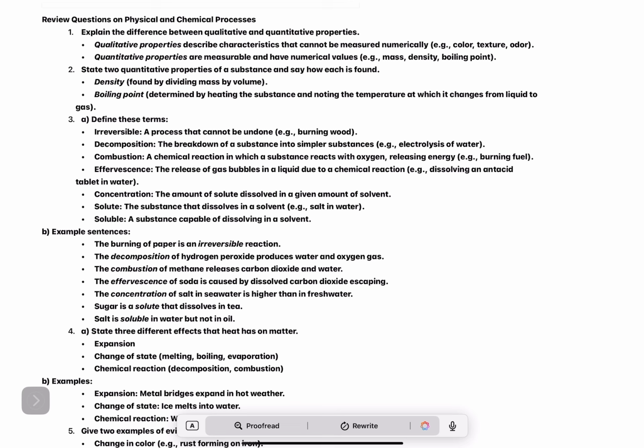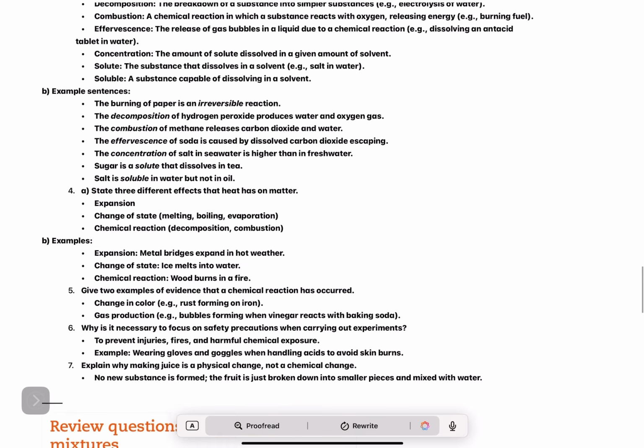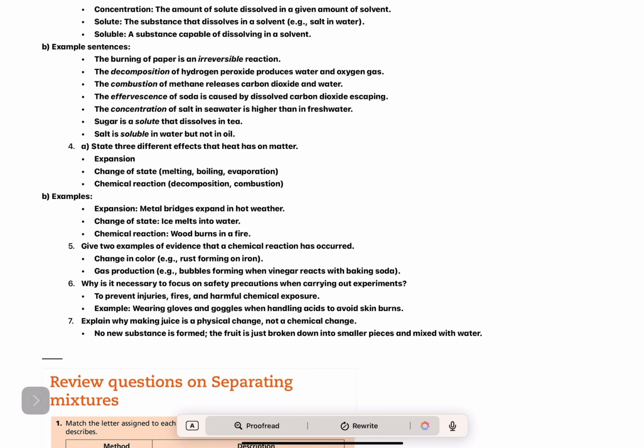Decomposition, the breakdown of a substance into simpler substances, e.g., electrolysis of water. Combustion, a chemical reaction in which a substance reacts with oxygen, releasing energy, e.g., burning fuel. Effervescence, the release of gas bubbles in a liquid due to a chemical reaction, e.g., dissolving an antacid tablet in water. Concentration, the amount of solute dissolved in a given amount of solvent.